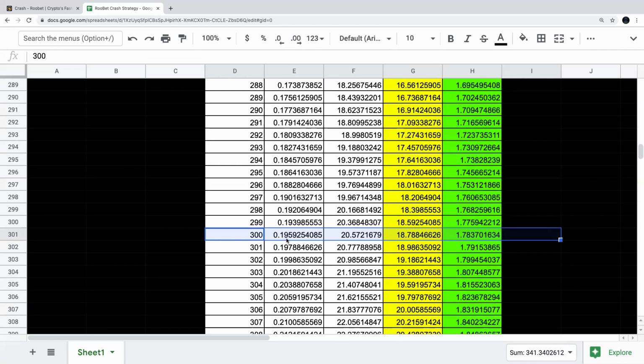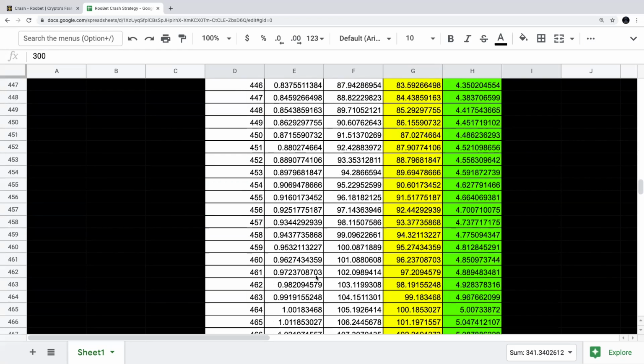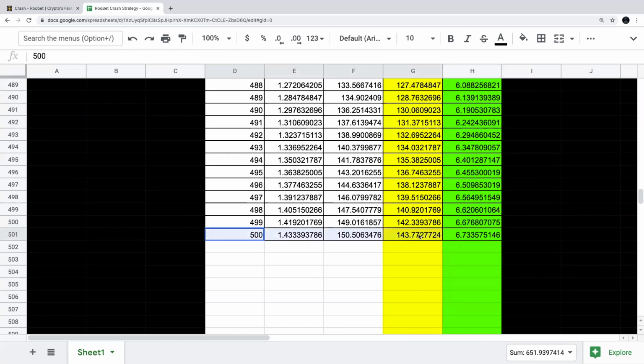Now for us to get the whole way down here to this 19-cent bet, you would have to lose 299 times in a row. And statistically, we're probably not even going to get to this 300 number, let alone to this 500 number, which I'll show you next. So it's very statistically improbable that we'll get the whole way here. You'd be betting a total of $143.77, which is not too much in the grand scheme of things, because before this you'd be making so much money that you would never actually get to this 500th bet.